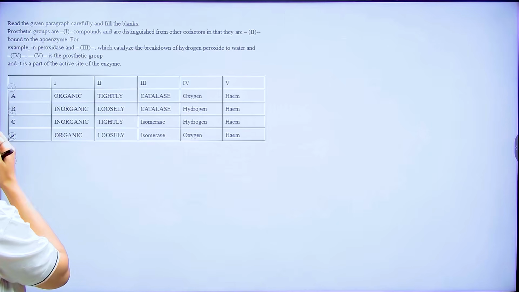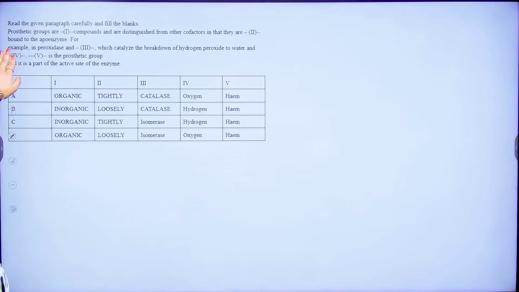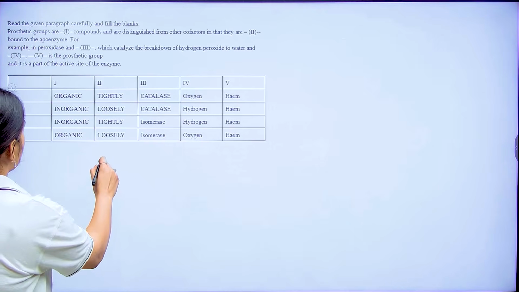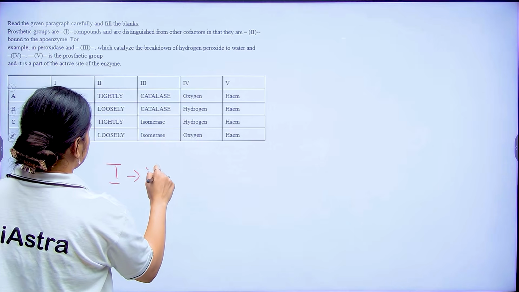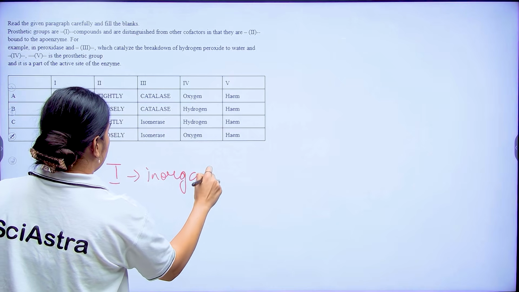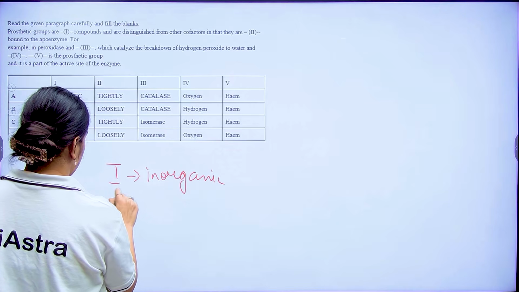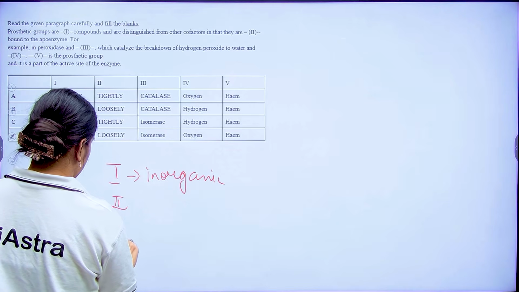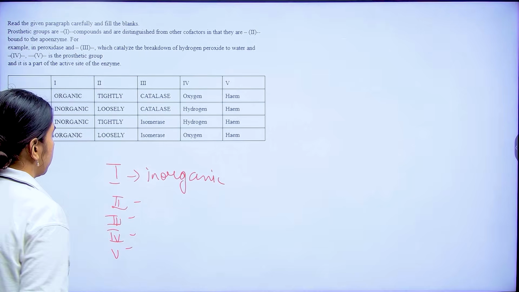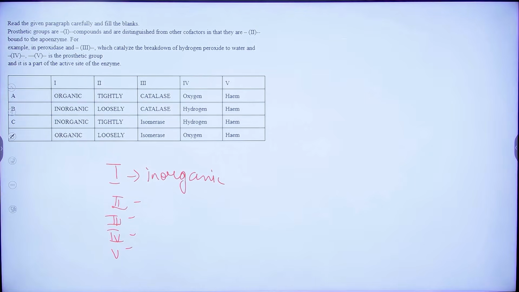Now the next question. Again you have a fill in the blank paragraph. Prosthetic groups are inorganic and are distinguished from other cofactors in that they are dash to the apoenzyme. How are they bound?